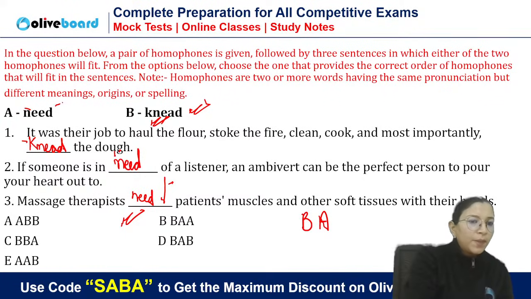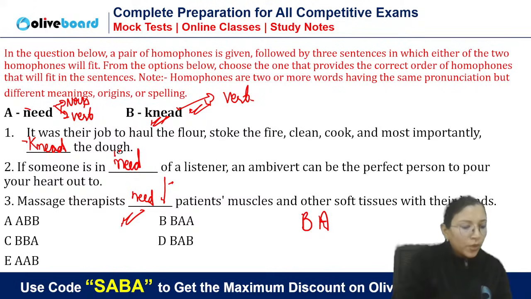See, this need can be noun and verb both. A friend in need is a friend indeed. It is a noun and verb both, and this is only a verb. Okay?